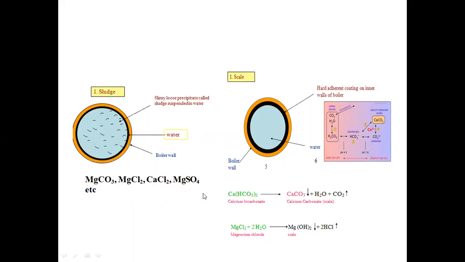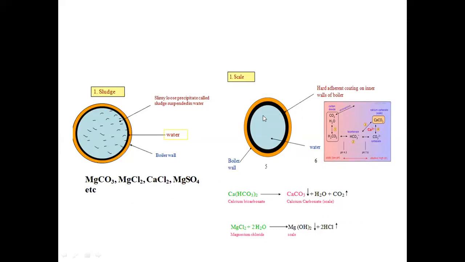This type is called sludge. Whereas scales are formed in a hard manner. If you carefully observe, this black colored, hard, adherent coating is formed on the inner walls of the boiler.